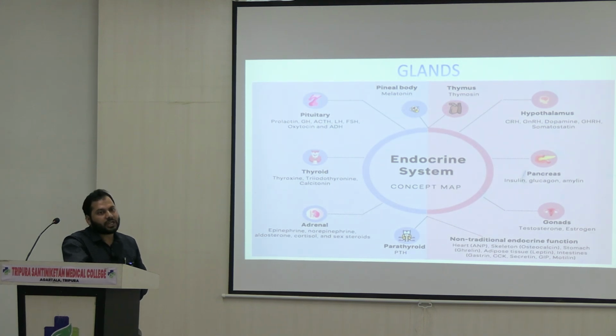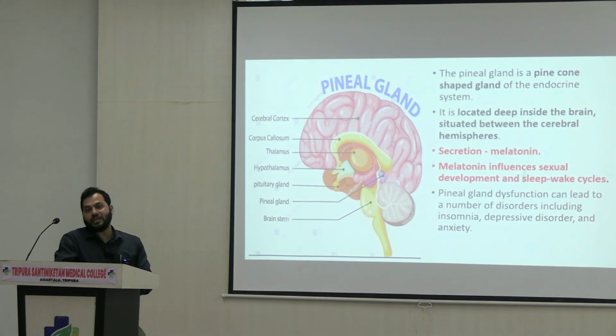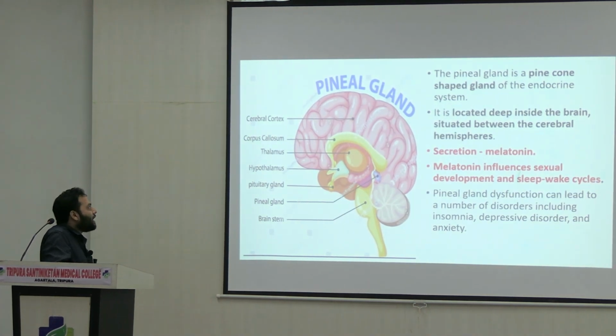Based on the nature of secretions, we'll see how the different types of secretions act in different cells. What is their mode of action? Whether all the different types of cells follow the same mode of action or not. If not, what are the different modes of hormone action? So before knowing about the mode of action, we must know about the function of each and every different type of secretion.